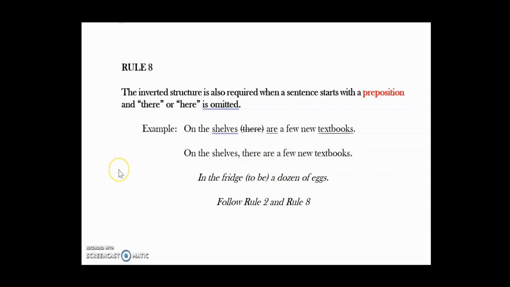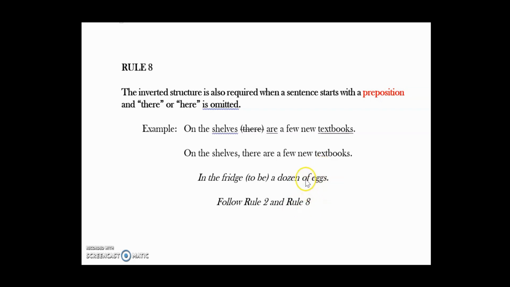Now you try. In the fridge, a dozen of eggs. Now be careful here. The subject is a dozen of eggs here, and it's a compound subject. You have to apply rule number 2. Rule number 2 tells you about prepositional phrases, prepositional junk.